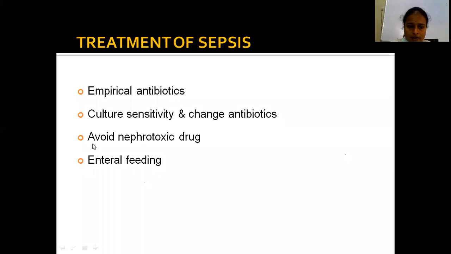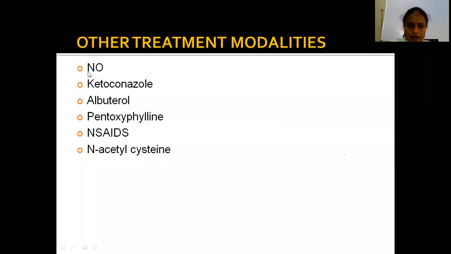Use enteral feeding. Enteral feeding is by Ryle's tube. Other treatment modalities are using inhaled nitric oxide. It will reduce the pulmonary hypertension by increasing the vasodilatation. Nitric oxide causes vasodilatation, so reduces pulmonary hypertension. Ketoconazole is also used. Albuterol in some patients will cause tachycardia. In patients with cardiovascular compromise, albuterol is not commonly used. It can precipitate asthma also.